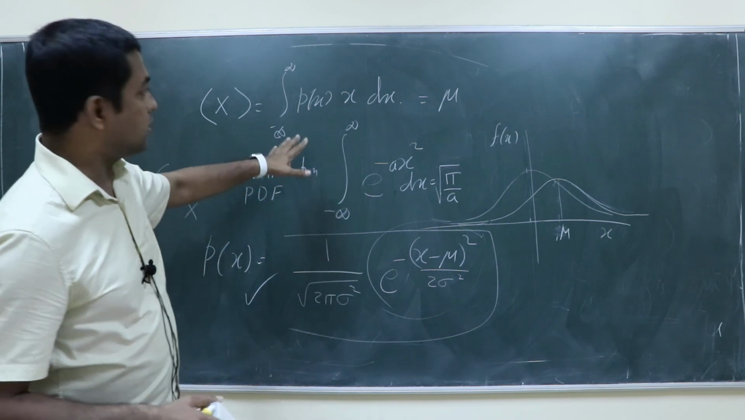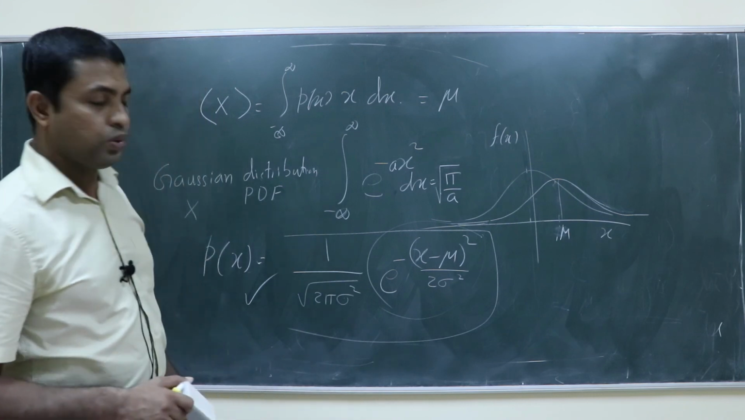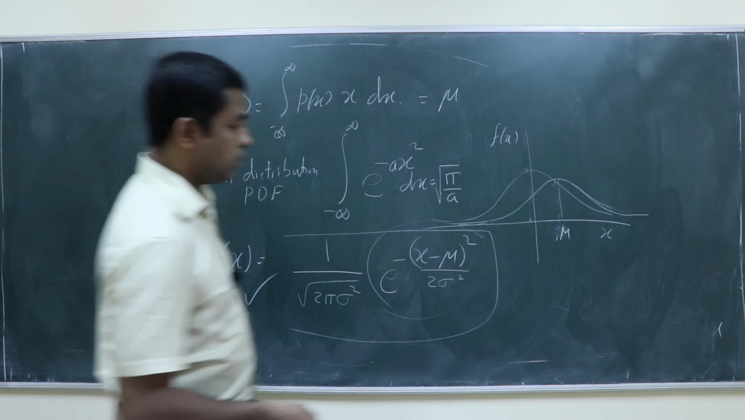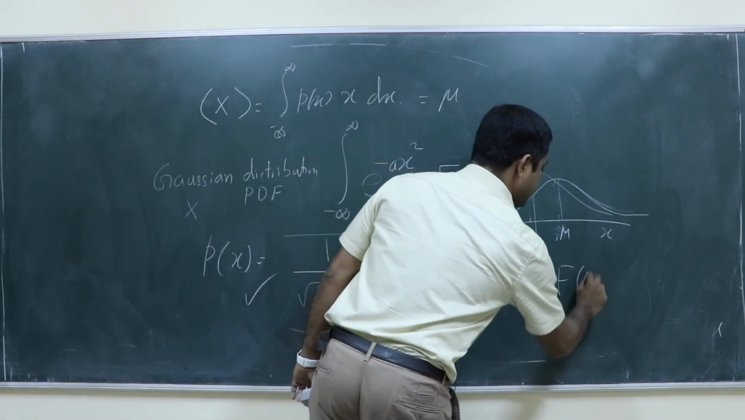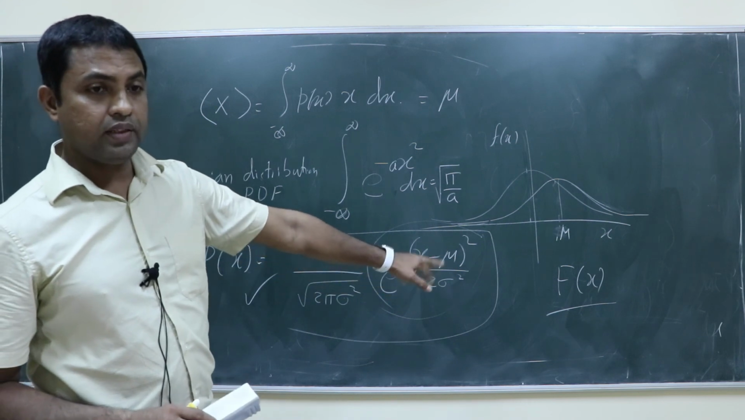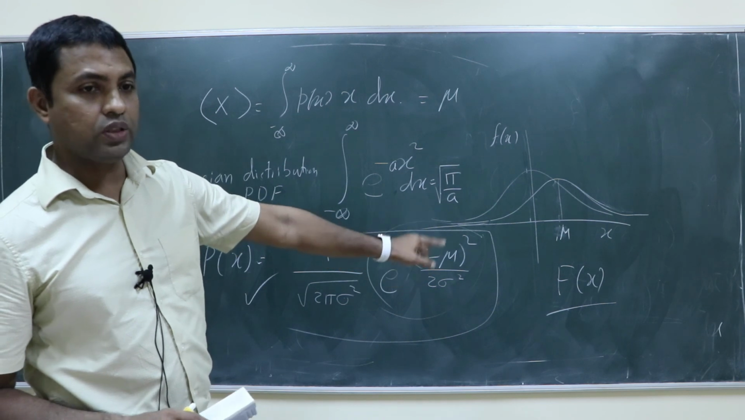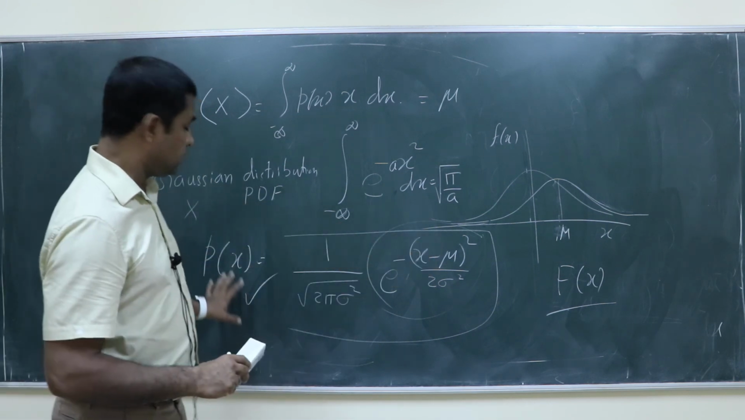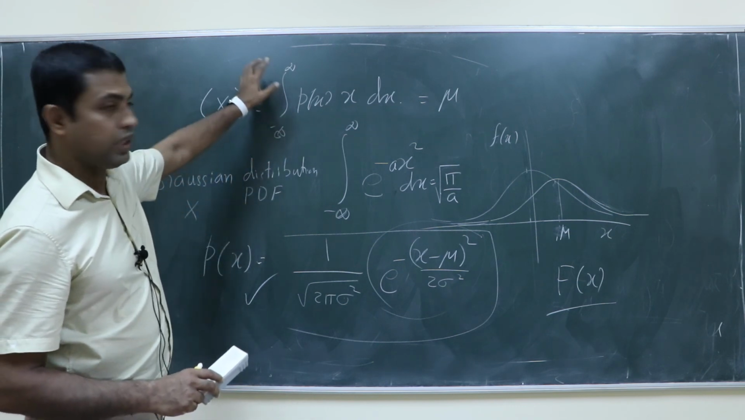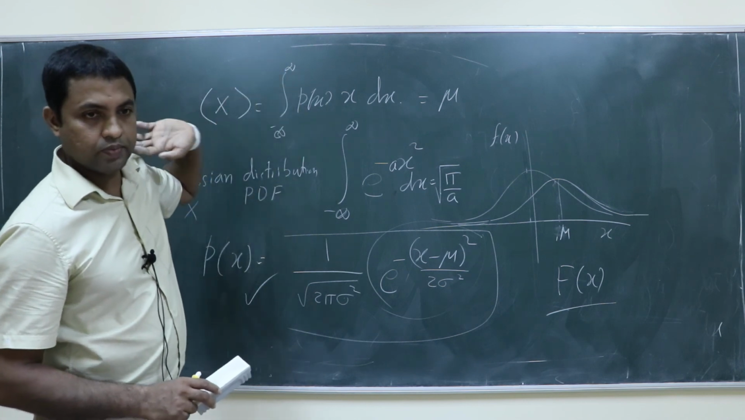So this is another exercise. Show that the average x is equal to mu for this probability distribution function. Also find out F of x. What is F of x? It's the cumulative distribution function. So find out the cumulative distribution function for the Gaussian distribution. What you should do is integrate this from minus infinity to x.